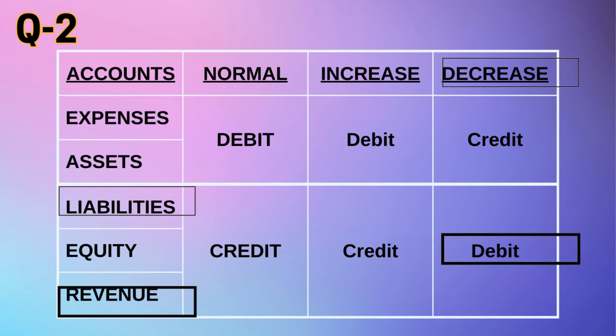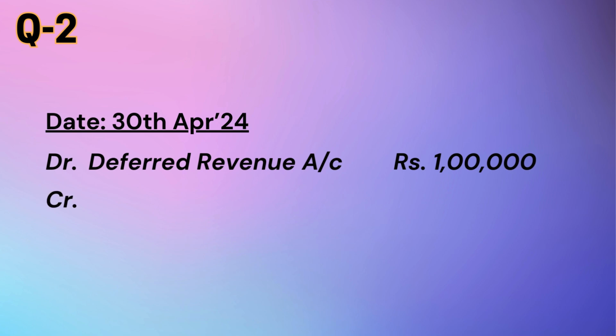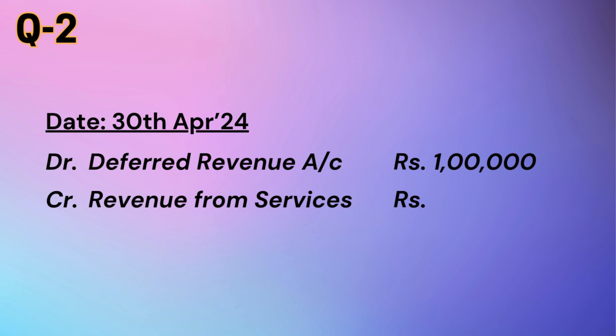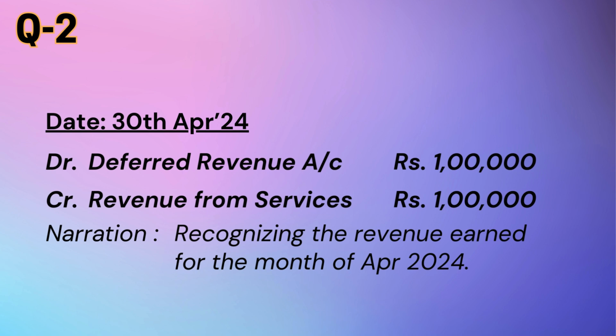is credited on increase. Thus, the accounting entry to be passed in the books of ABC Limited on 30th April 2024 would be debit deferred revenue account for rupees 1 lakh as there is a decrease and credit revenue account for rupees 1 lakh as there is an increase. This process would continue till the end of 12 months, by which the entire deferred revenue of rupees 12 lakhs would be fully recognized as earned revenue.